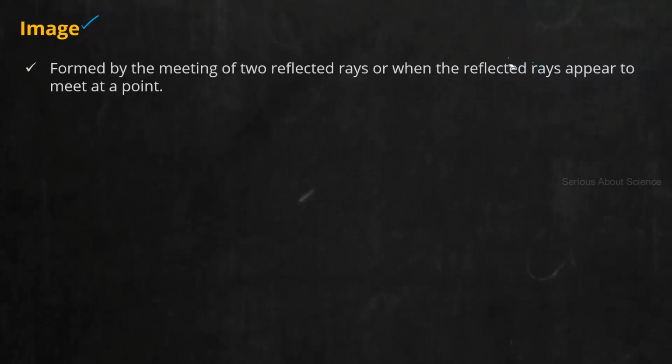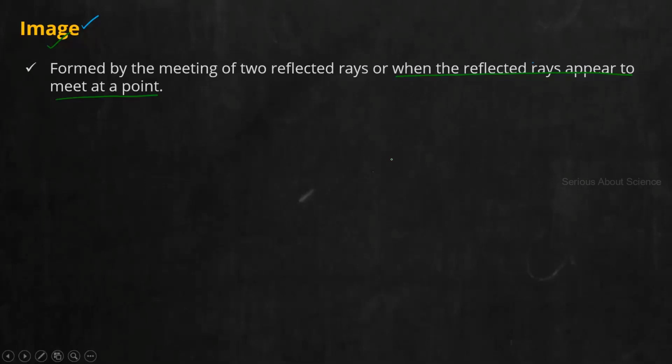And in the last part, you can see one more case is written there. In every case, it is not required for the reflected rays to meet. In some cases, they can appear to meet. That means they are not actually meeting, but when we look, they appear to meet, or according to our imagination, we can think that they will meet at a point. In that case also, you will get an image. So let's note it down. What do you mean by image? An image is formed when two reflected rays meet or when they appear to meet.